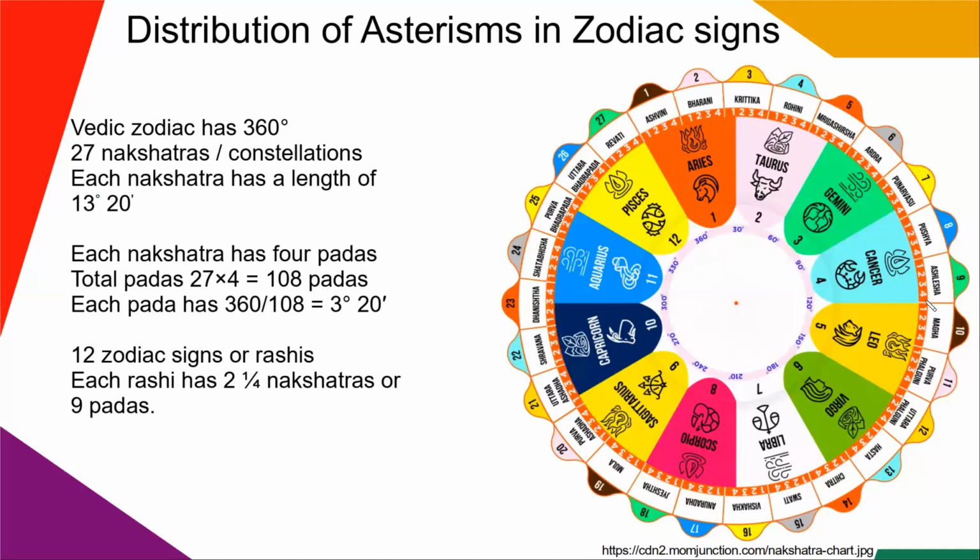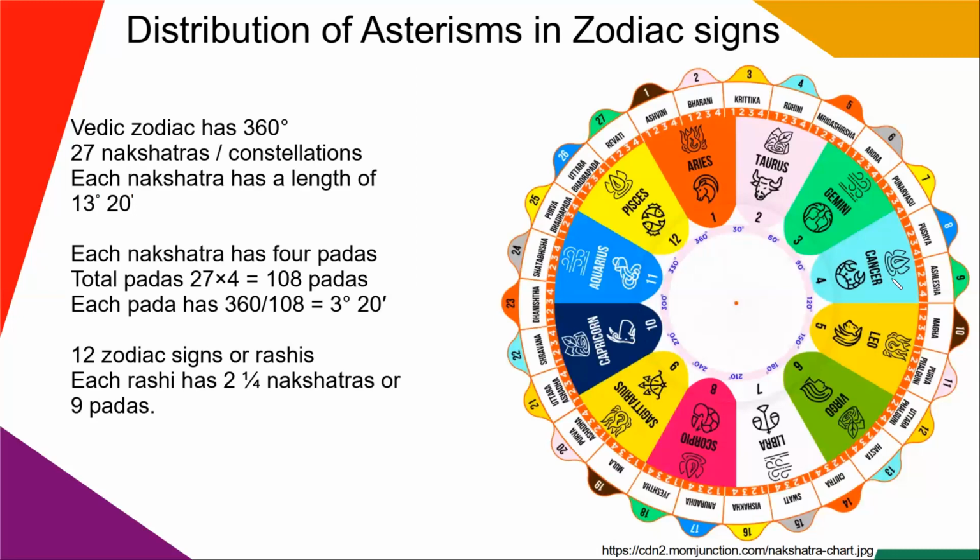So as mentioned in the previous slide, we have the distribution of the first 9 nakshatras, starting from Ashwini to Ashlesha, from 0 degrees to 120 degrees. So these 9 nakshatras along with their padas are distributed among the first 4 rashis or zodiac signs.